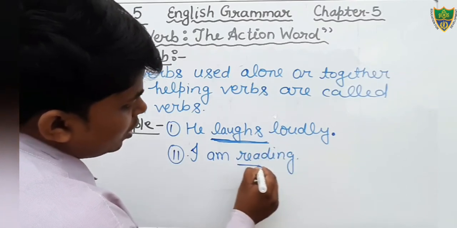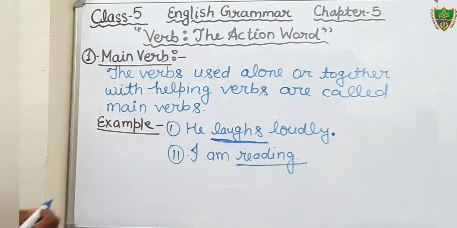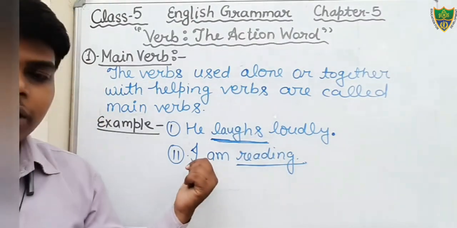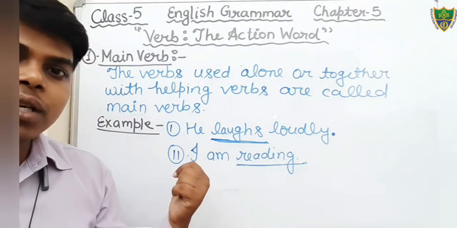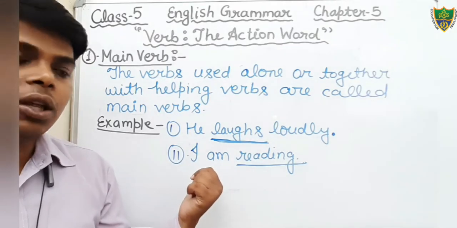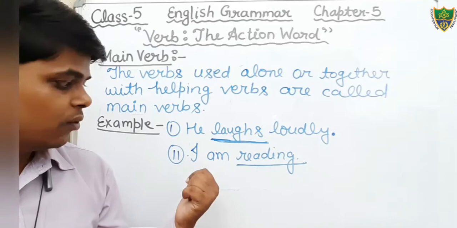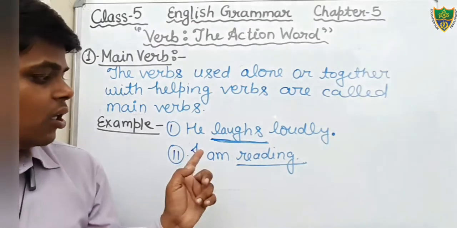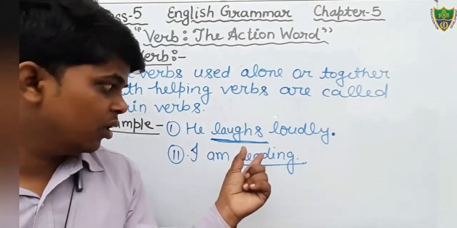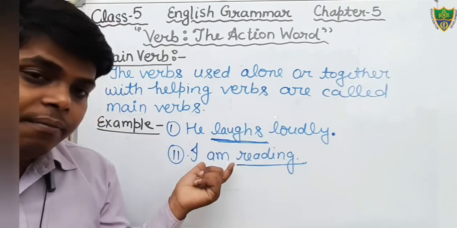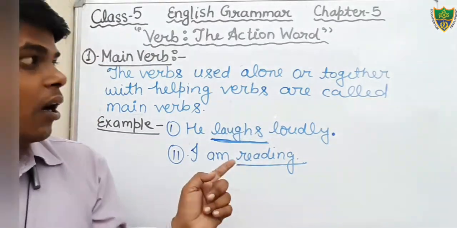Here, the word reading is the main verb, but it is also used here with the helping verb. "I am" is the helping verb here. Okay? In this sentence, what is the main verb? Reading. In this sentence, what is the main verb? Laughs. And what is "I am"? It is a helping verb. Okay?